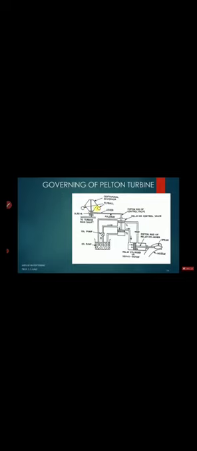There are various types of governors you might know from the theory of machines, but here we are going to see a ball type of governor which will maintain a constant speed of the impulse turbine at the outlet.